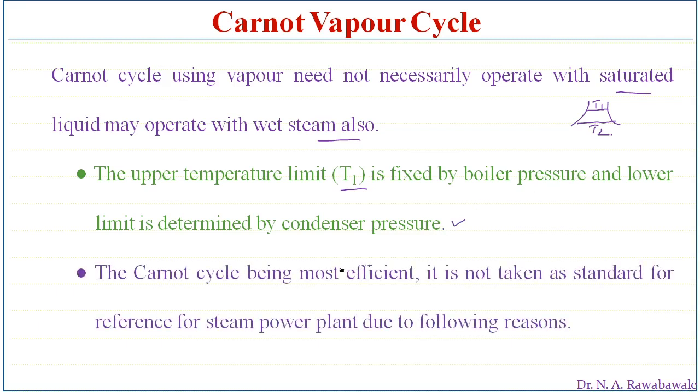Then, the Carnot cycle, being the most efficient, is not taken as a standard reference for a steam power plant due to the following reasons. So this Carnot cycle is the most efficient, but it is not taken as a standard reference because of certain reasons. What are the reasons? That we will discuss.